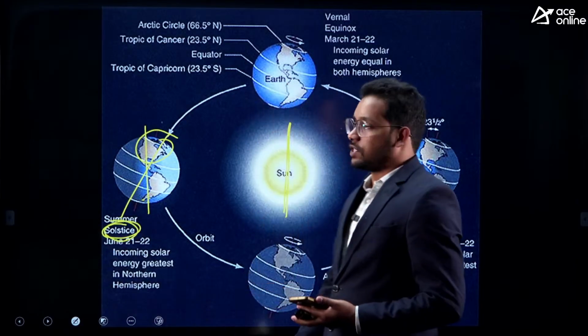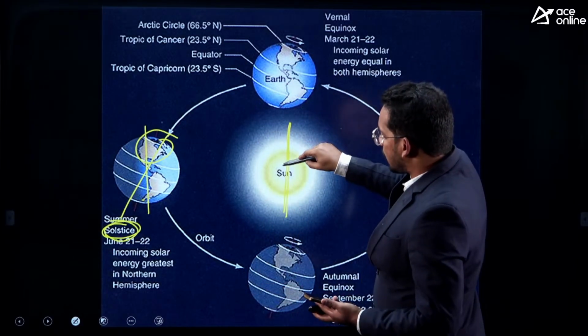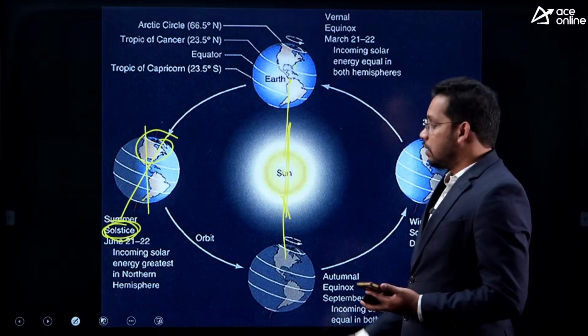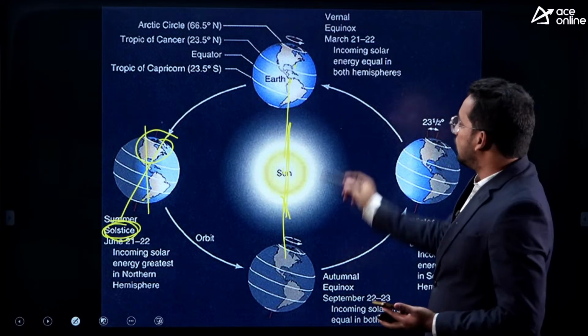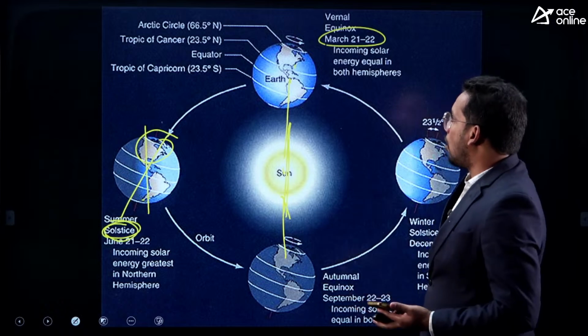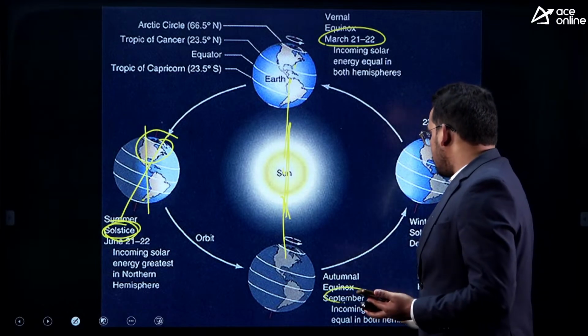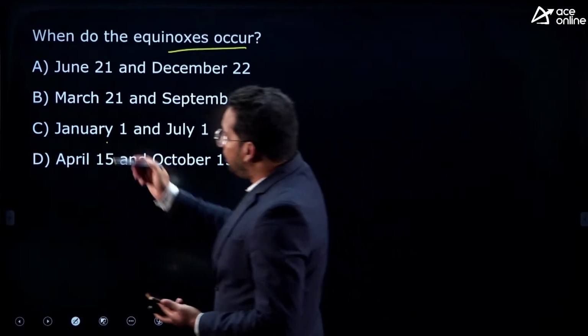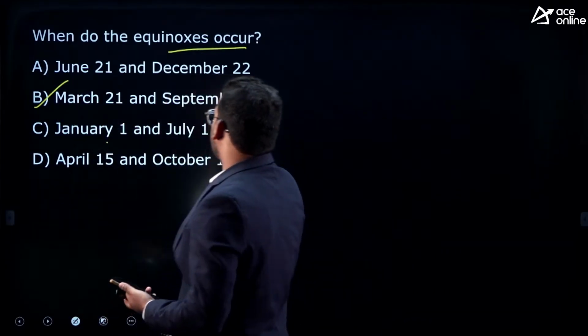It is called a solstice. Whereas when the sun is on this side, there is no impact of tilt in this position of Earth. This is called an equinox. This happens on March 21 and September 22, 23rd. So the answer is B, March 21, September 23rd.